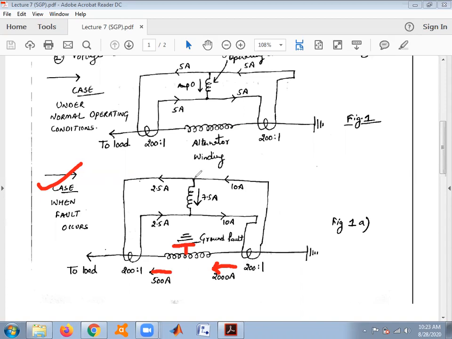At this node, current entering any junction must equal current leaving that junction. 2.5 plus 7.5 is 10 ampere according to KCL. So when 7.5 ampere current flows through this coil, the relay operates. This is the operating coil of the relay. जैसे ही करंट इस ऑपरेटिंग कॉइल से फ्लो करेगी वैसे ही हमारी रिले ऑपरेट करेगी. In this particular category of relay, you have to focus on the directions of current.